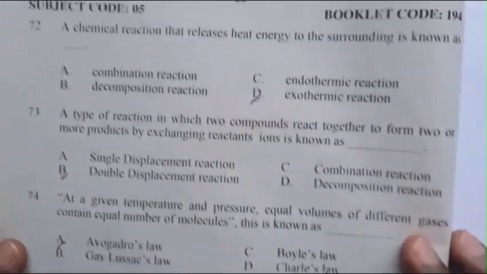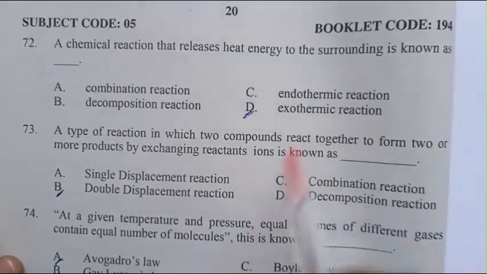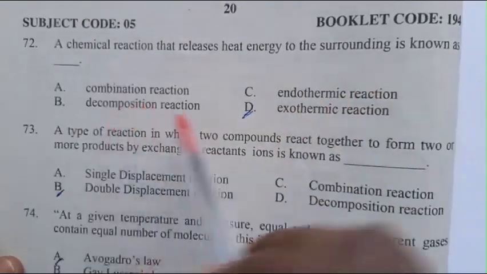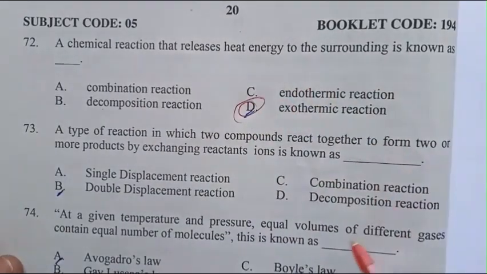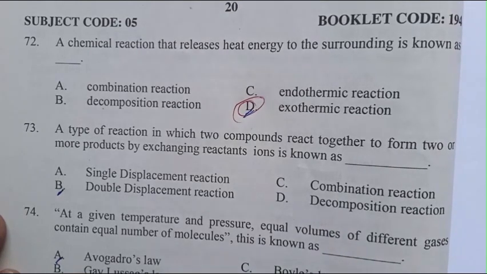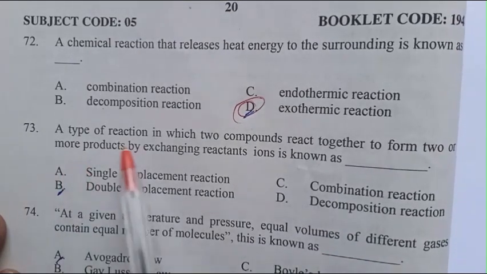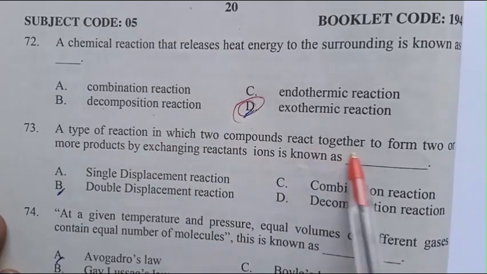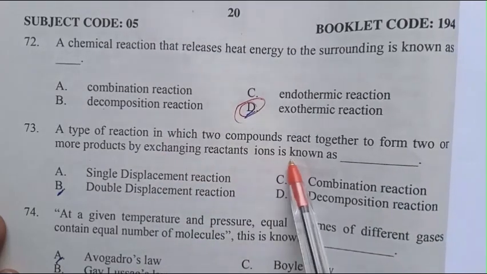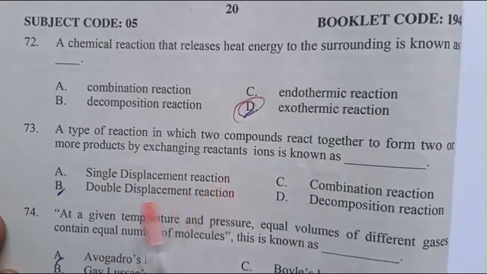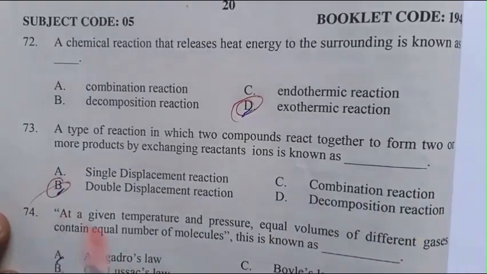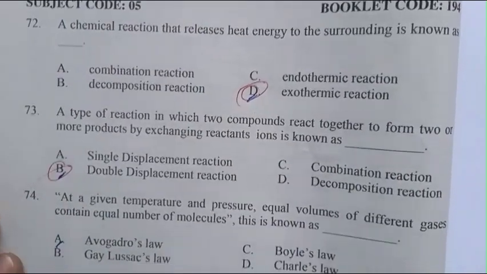Question number 72. A chemical reaction that releases heat energy to the surroundings is known as an exothermic reaction. D is the answer. Question number 73. A type of reaction in which two compounds react together to form two or more products by exchange of ions is known as single displacement reaction, double displacement reaction, combination reaction, decomposition reaction. The answer must be B, double displacement reaction.